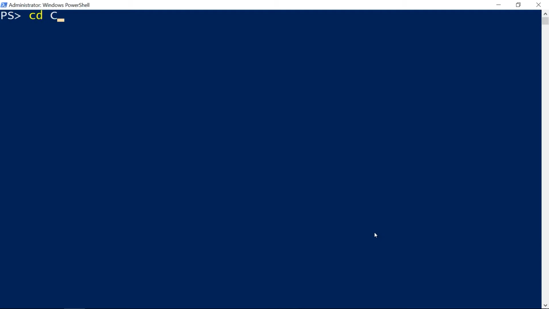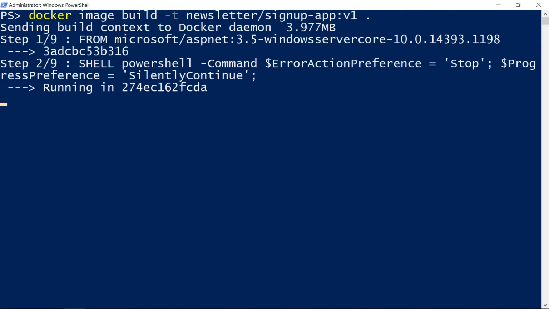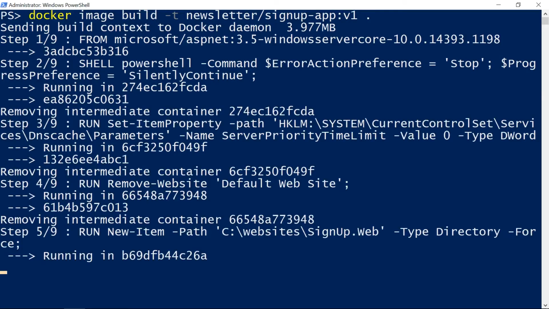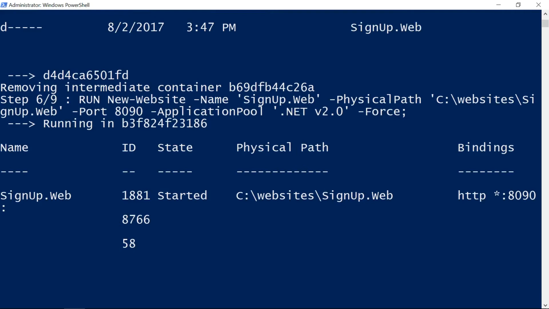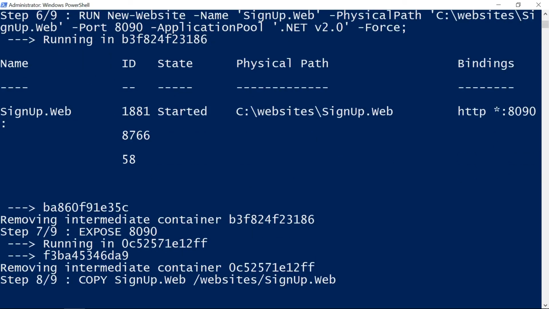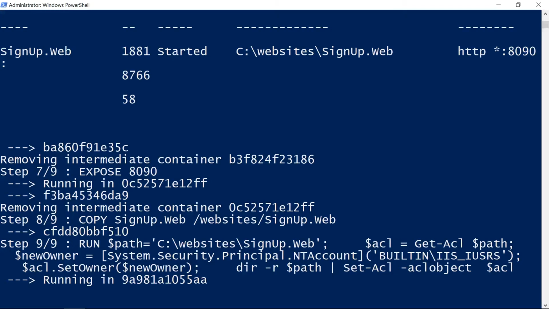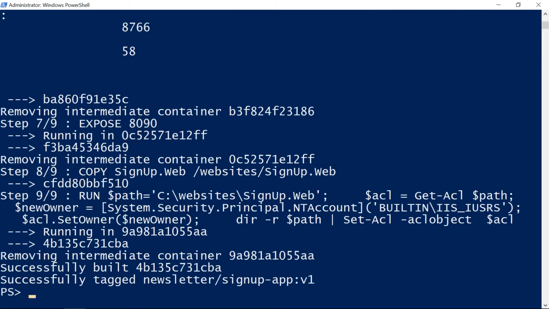Packaging the app in Docker means building a Docker image. I'll change to the directory where my Docker file and the website content are and run docker image build. The tag is the identifier for the image, which I'm calling newsletter signup app v1. Docker executes each of the commands in the Docker file, and the final output is an image. The image is actually built up of many layers, which Docker will cache to speed up the build and distribution. Each instruction in the Docker file creates an image layer, and these are the layer IDs. And if the instructions don't change between builds,